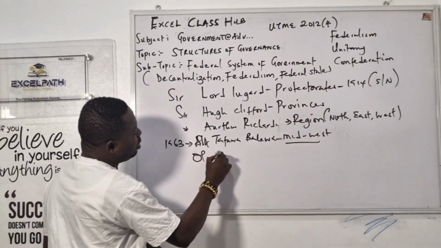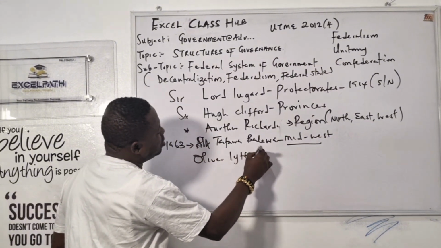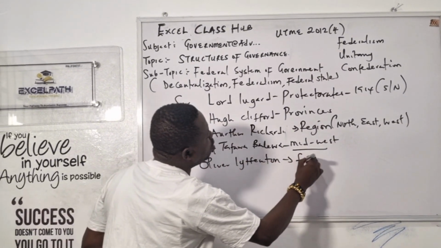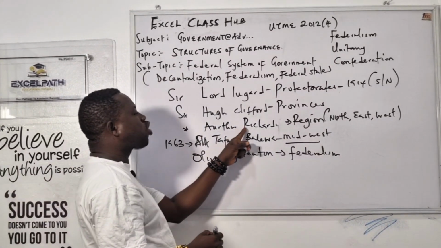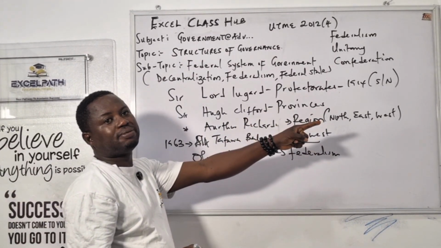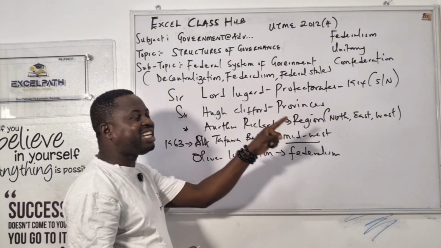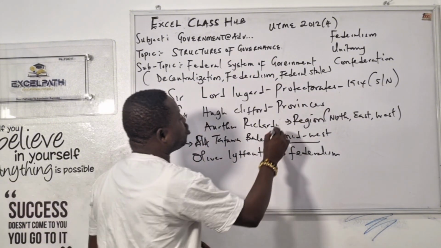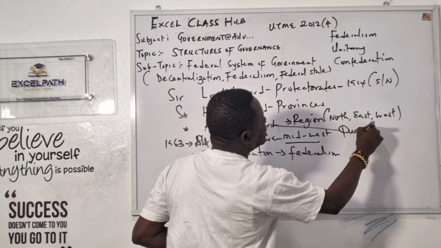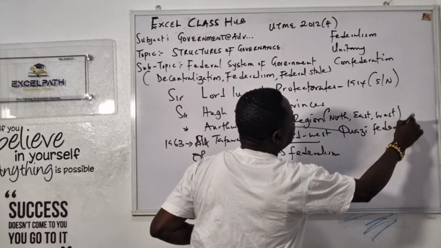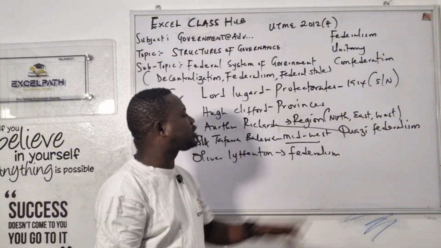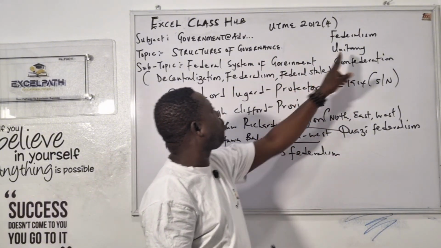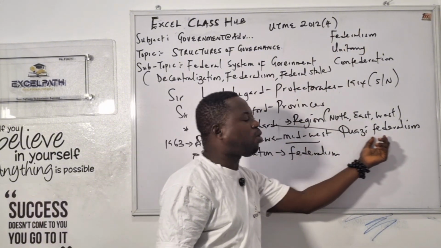That's Oliver Newton. What did I say? Oliver Newton introduced what? Federalism in Nigeria. But don't forget, why did I bring this in? Richard laid the foundation of federalism. He laid the foundation, but he never practiced it. What did he introduce in Nigeria? Quasi-federalism. Somebody is asking, sir, what is quasi-federalism? Quasi-federalism is a combination of unitary and federal. That's why we call it quasi-federalism.